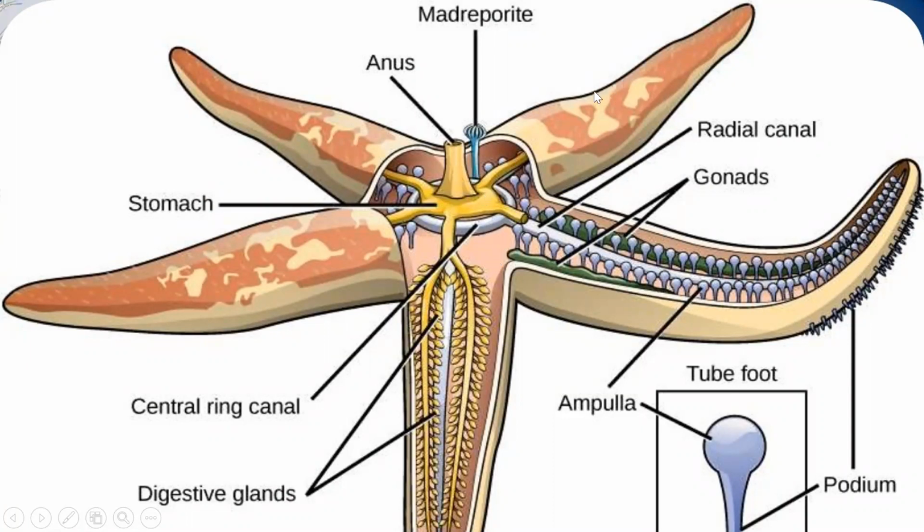Now, this is a starfish, and in every arm you can see there is a radial canal. And the radial canal has so many tube feet. The water gets filled up in the tube feet, and this helps in locomotion as well as taking in food. Now, all these radial canals are joined with a central canal, and the central canal opens outside by the madreporium.